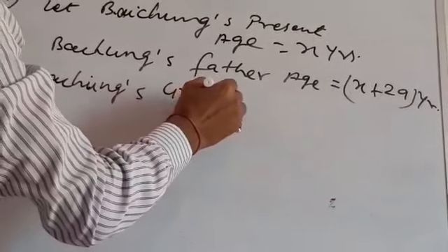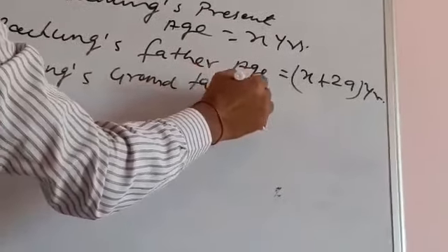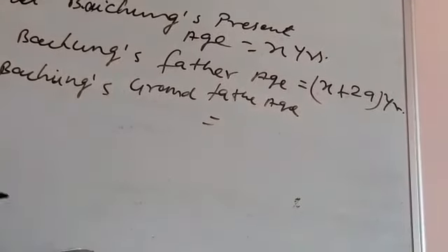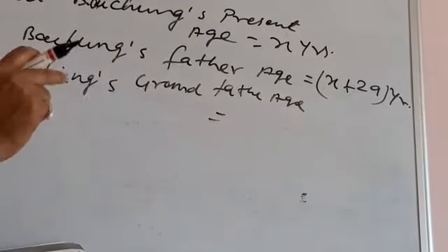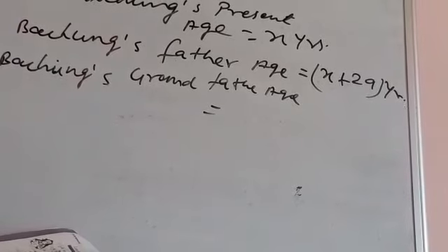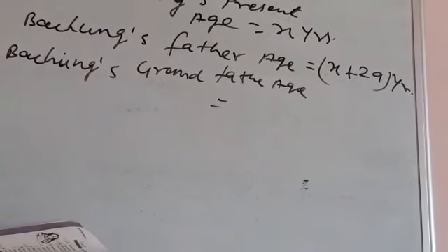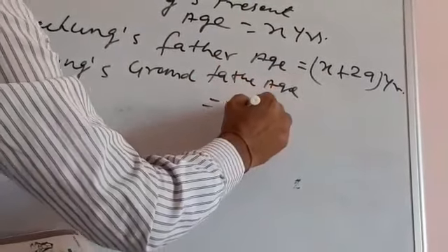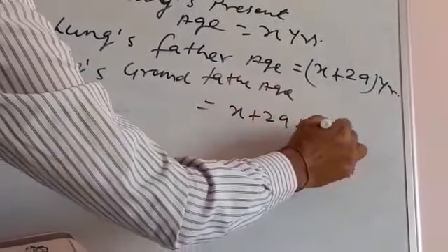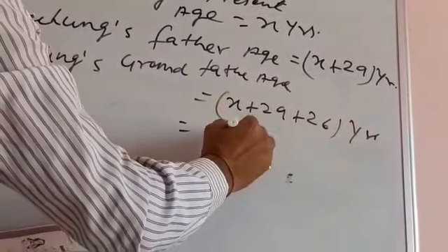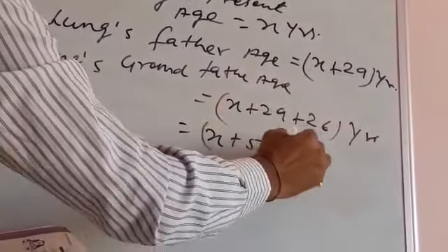What would Baichung's grandfather's age be? It is said that Baichung's father is 26 years younger, it means grandfather would be 26 years older. So grandfather will be X plus 29 plus 26 years. It means this is X plus 55 years.